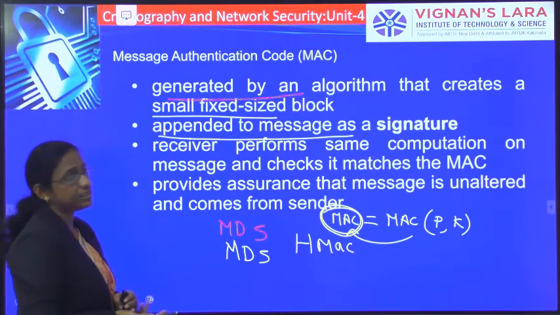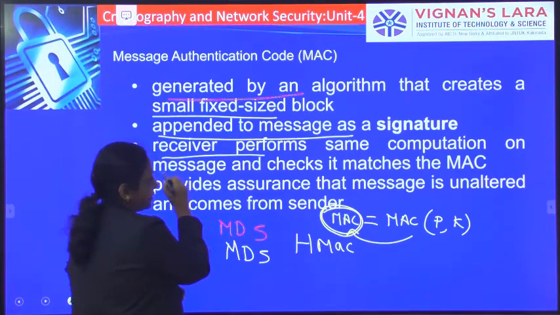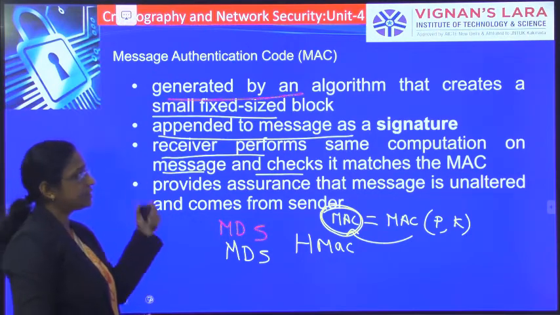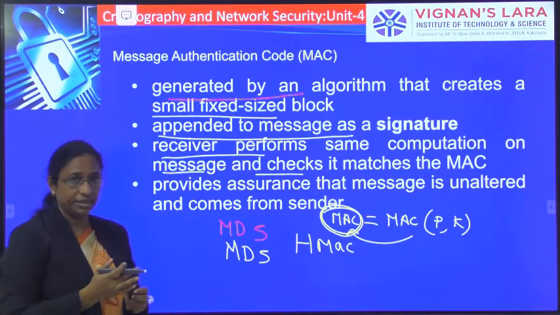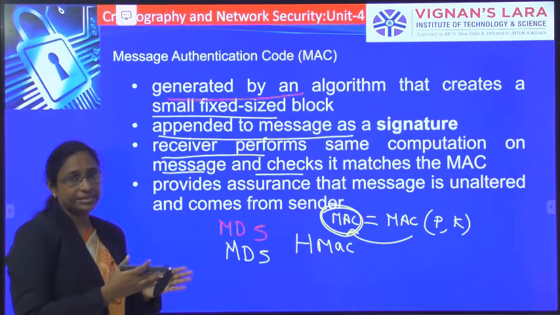The receiver performs the same computation on the message and checks if it matches the MAC code. The receiver extracts the message.